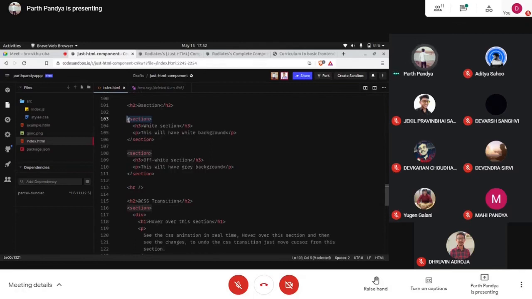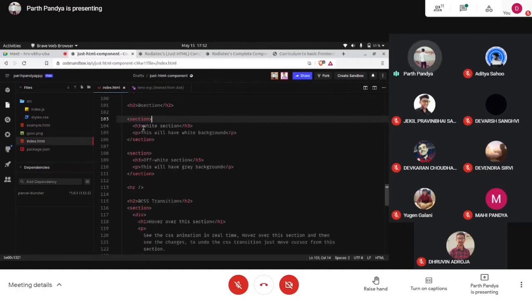Inside that we can have headings like white section and off-white section, which distinguish the different sections. We can have paragraphs defining a particular section's topic, and we can also have images, links, everything. So section is a non-semantic tag like a division, the div tag.